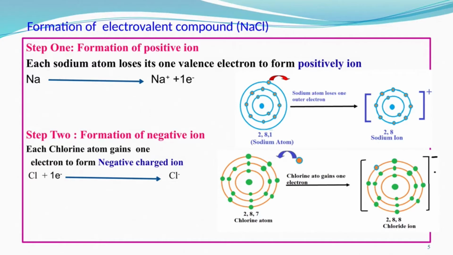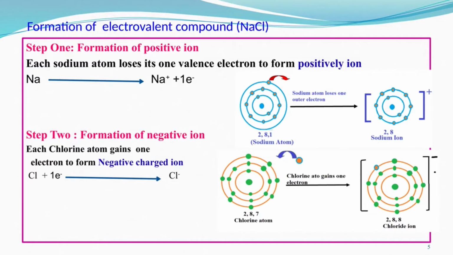To form a positively charged ion. Look there in the figure at the top: the sodium atom has an electronic configuration of 2,8,1. In the valence shell 1 electron is there, and with the arrow it is donating its 1 electron to the other. After losing 1 electron it will have the electronic configuration of 2,8, that is the sodium ion, having a positive charge at the top.